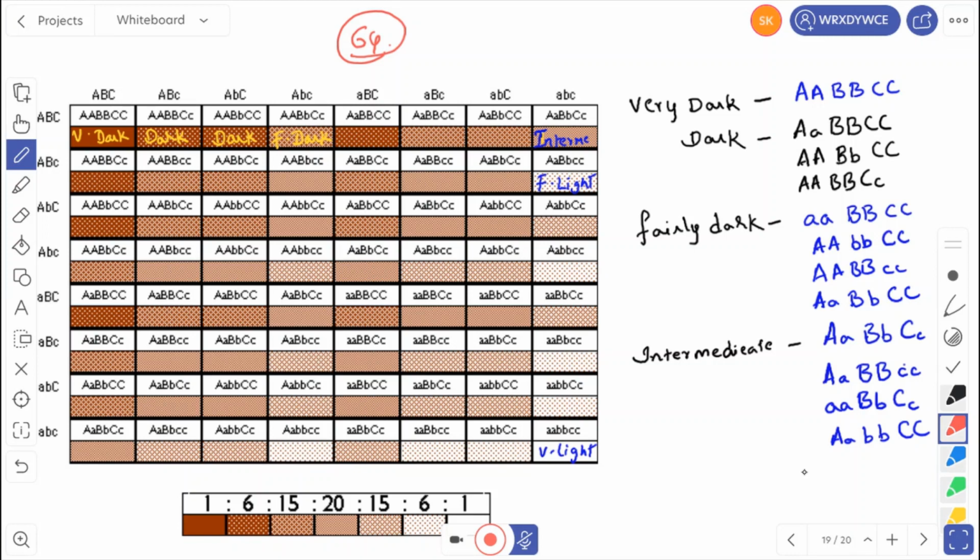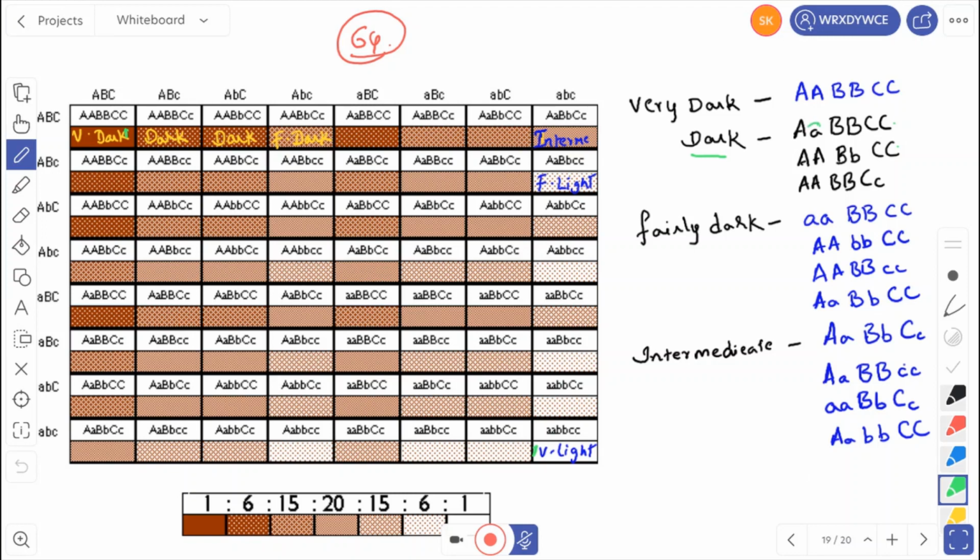So very dark. How many are very dark? We are getting 1, 2, 3, 4. So very dark we will get only 1. Remember that. Very dark is capital A, capital A, capital B, capital B, capital C, capital C. Very dark is only 1. Very light is also only 1. Then how many are dark? Dark, let us see. 1, 2, 3. So already I told you, 1 is recessive, remaining 5 are dominant.